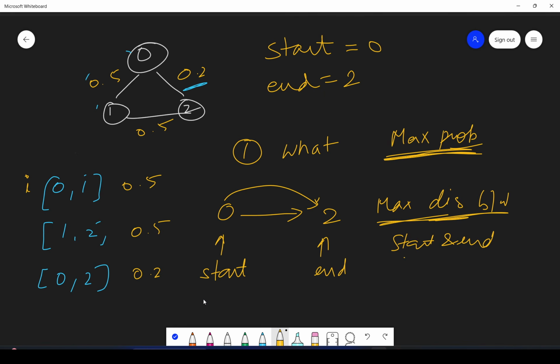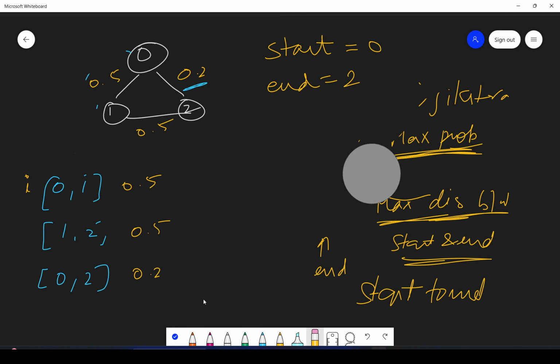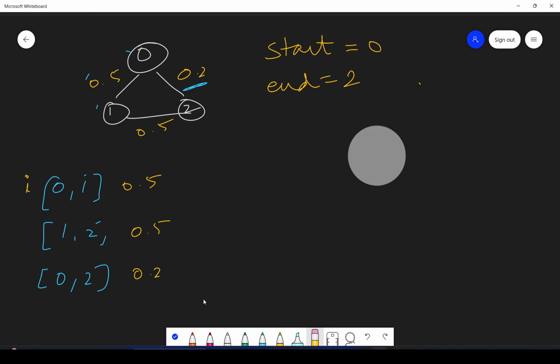And whenever something like this is there, which algorithm can you think of? You can think of Dijkstra's algorithm. Okay, because what is Dijkstra algorithm? We have to find the minimum distance, or maximum distance, from start to end. So here we will be using Dijkstra algorithm. That is one thing which is clear. So one thing we understood is that we will be applying Dijkstra algorithm because here we have to find the path or the maximum probability from start to end.